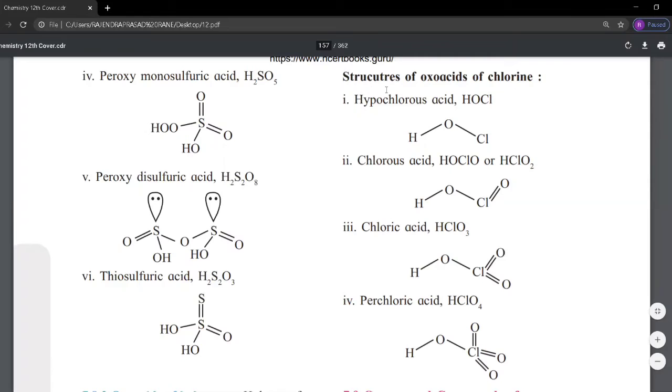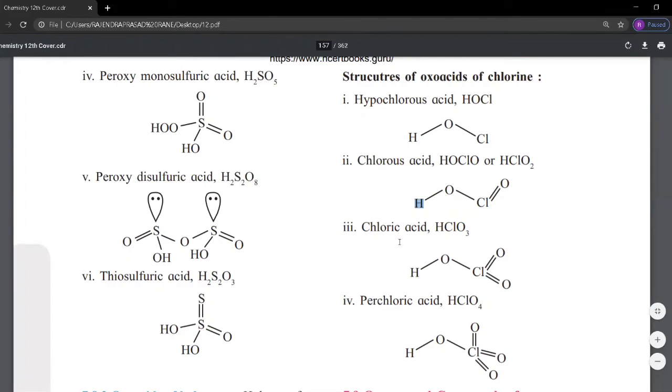The oxoacids of chlorine: hypochlorous acid, HOCl. In this structure, H is bonded with oxygen by a single bond, and Cl is also bonded by a single bond. Chlorous acid: one is a single bond, and chlorine and oxygen have a double bond. We write chlorous acid as HOClO, or HClO2.